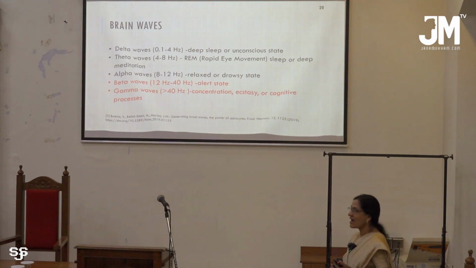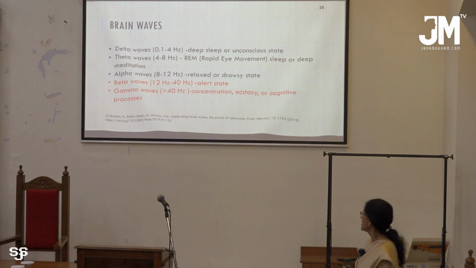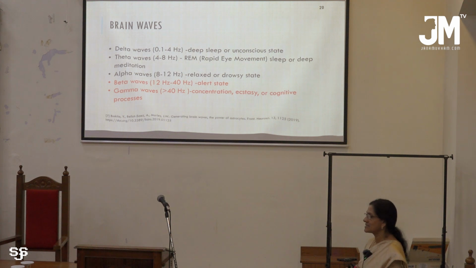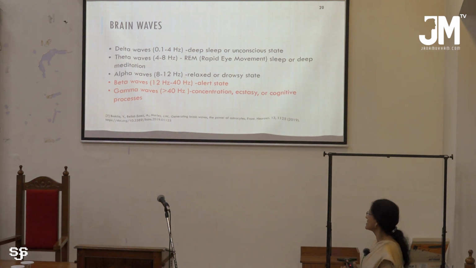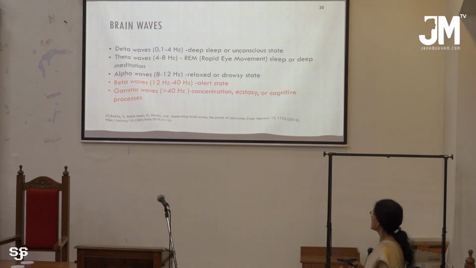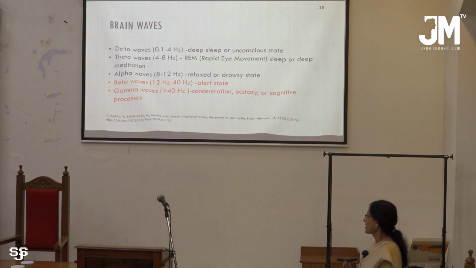Theta waves have a frequency between 4 to 8 Hz, representing the rapid eye movement state, which is in sleep itself, or a deep meditation state. Alpha waves have a frequency between 8 and 12 Hz, a relaxed or drowsy state. Beta waves represent the alert state, and gamma waves represent concentration, cognitive process, ecstasy, etc.